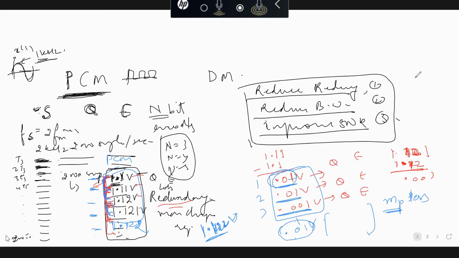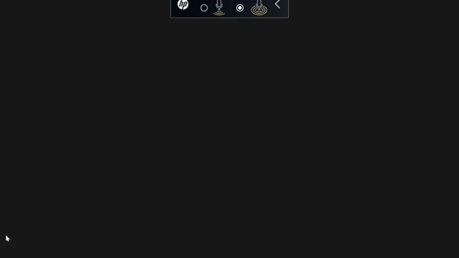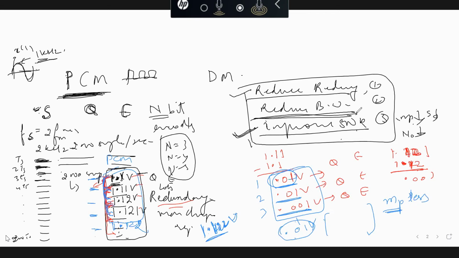That is what I am writing here, that we have reduced redundancy and we have improved the SNR. SNR gets improved because if we take the difference between adjacent samples, peak amplitude will reduce, and the step size will reduce, and therefore the output noise power will reduce, and SNR will improve, and also the bandwidth will be reducing.